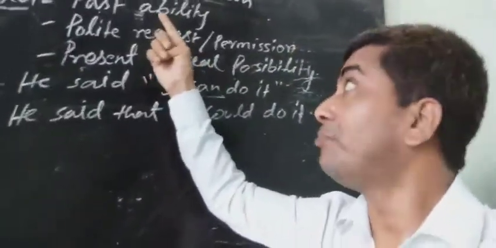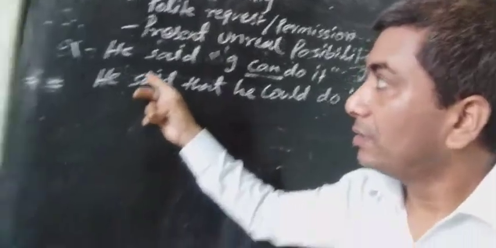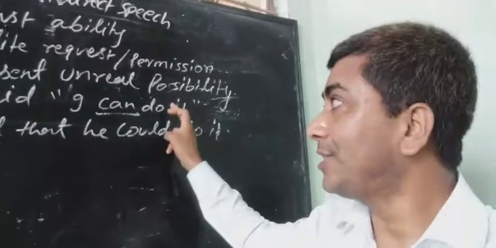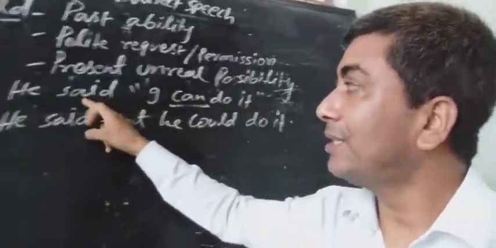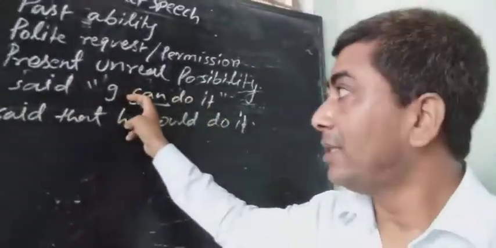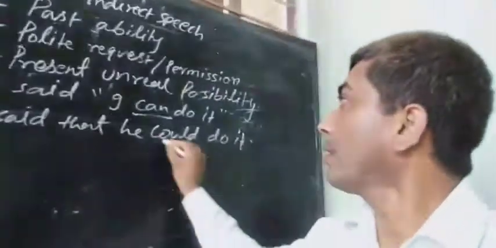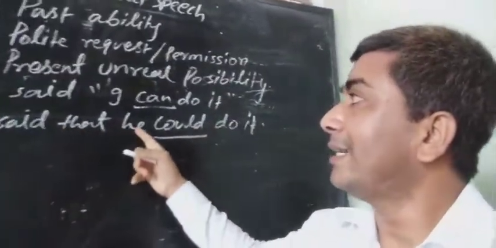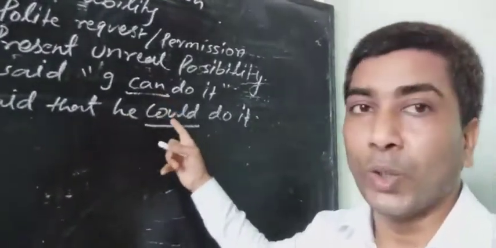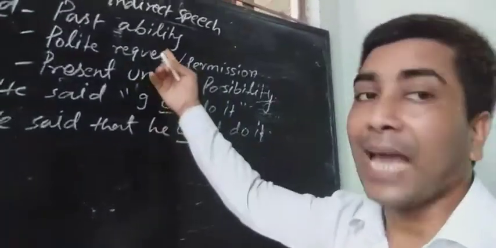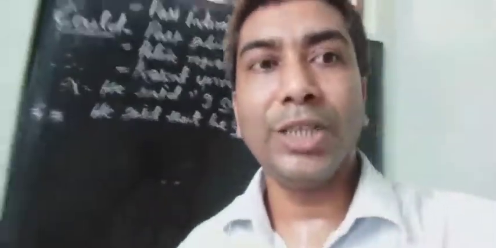Example of the first use, past indirect speech. Example: he said, I can do it. This is past but direct speech. In past indirect speech we don't use can, we use could in place of can. He said that he could. That is the first example. Second use, past ability. Could is used for past time ability.